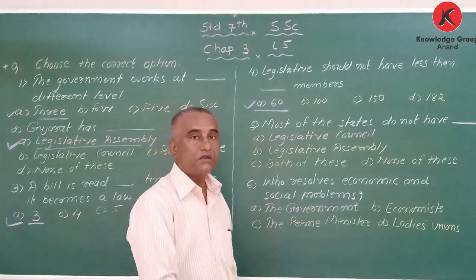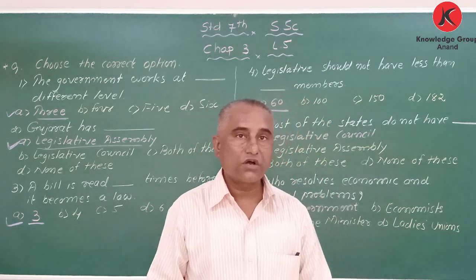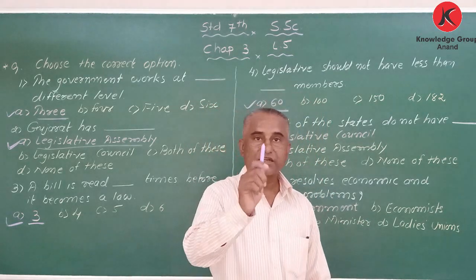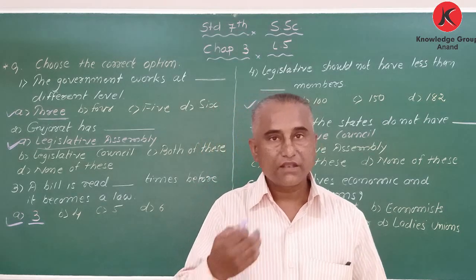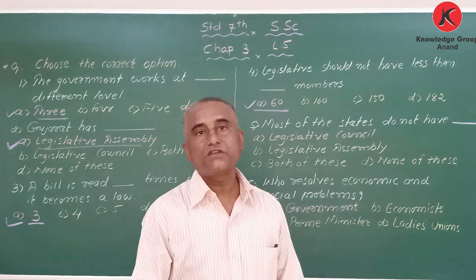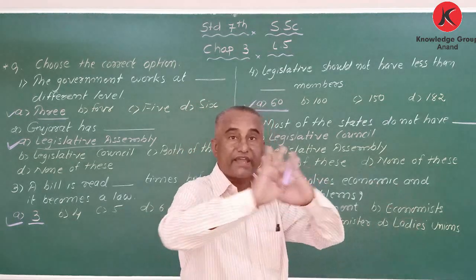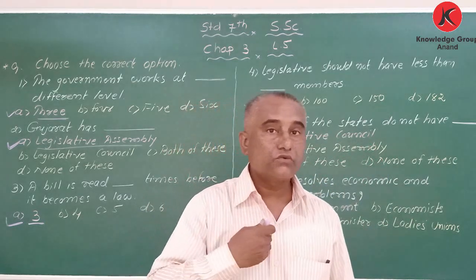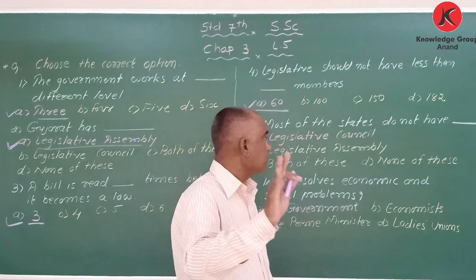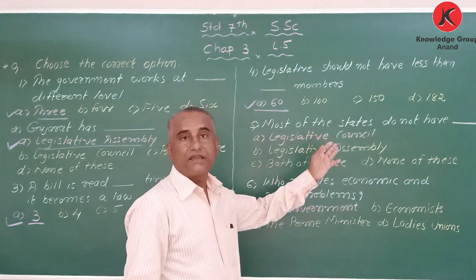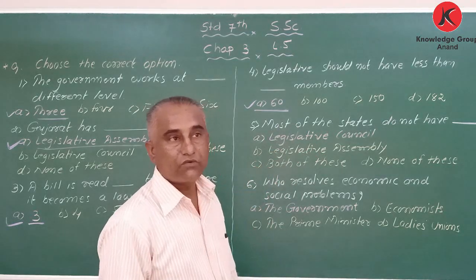They have only one, the legislative assembly, Vidhan Sabha. So at least one should be there, and that is the legislative assembly. In Gujarat we have only one house, the legislative assembly. Gujarat does not have a legislative council.